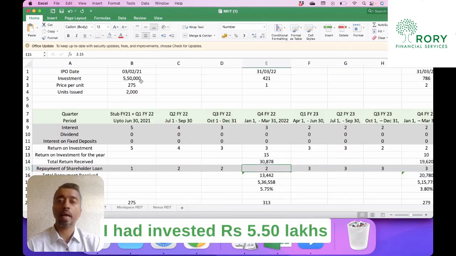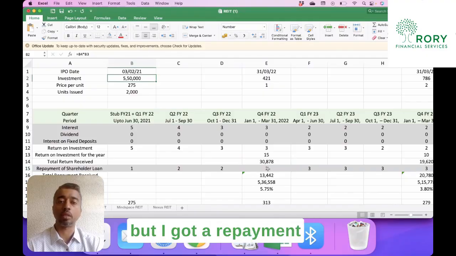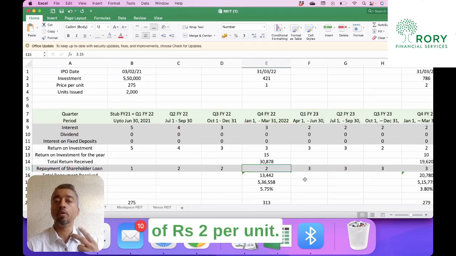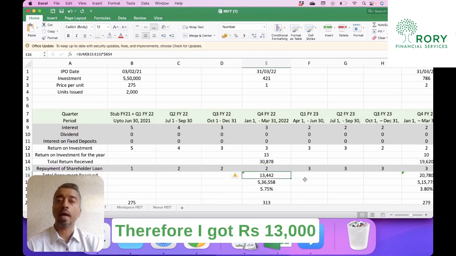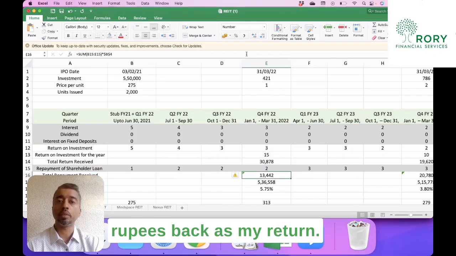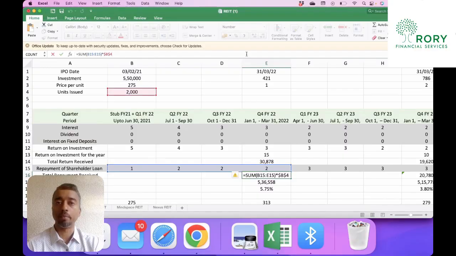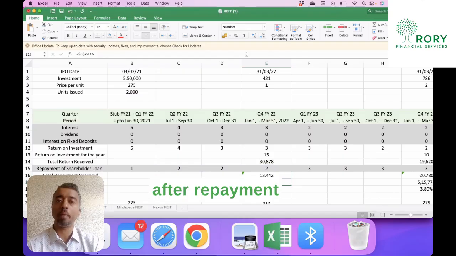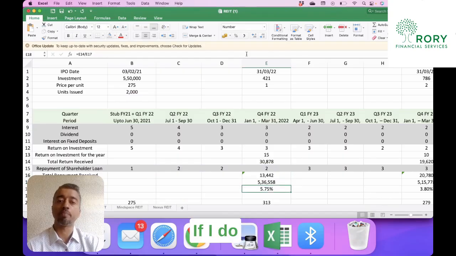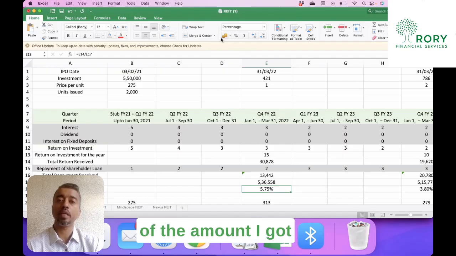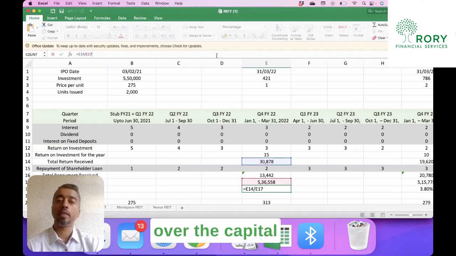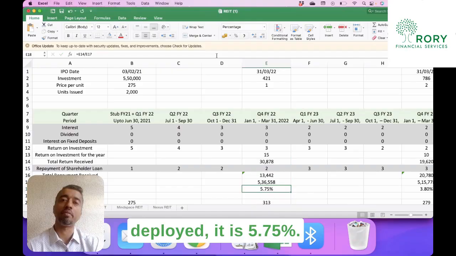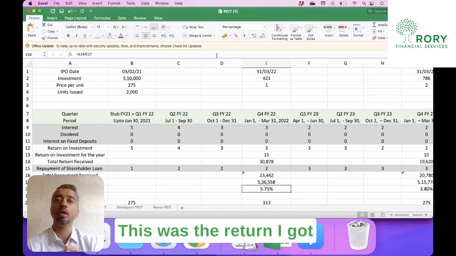Now, as you remember, I had invested 5,50,000, but I got a repayment on the loan of 2 rupees. Therefore, I got 13,000 rupees back as my return. So now my capital after repayment is 5,36,000. If I do a simple calculation of the amount I got over the capital deployed, it is 5.75%. This was the return I got for the first year.